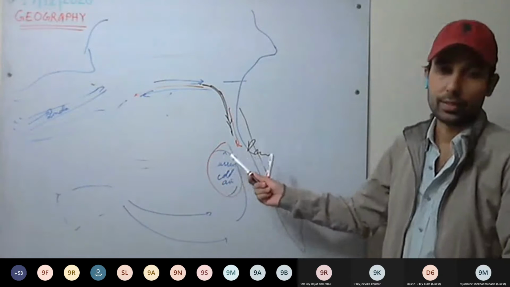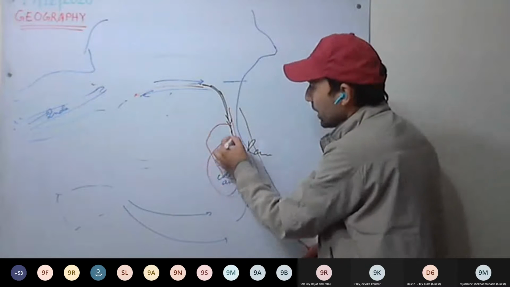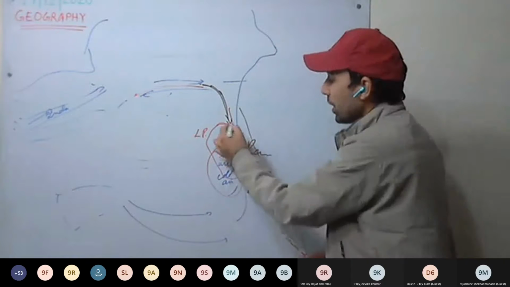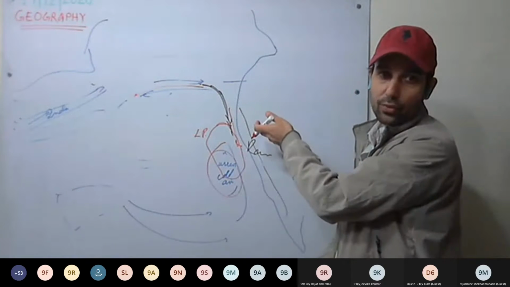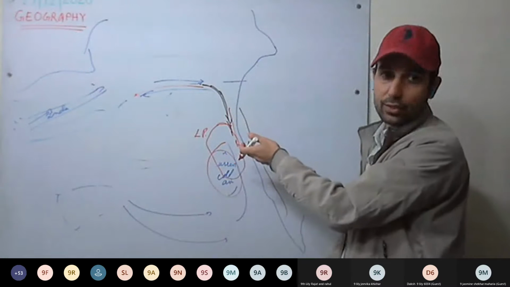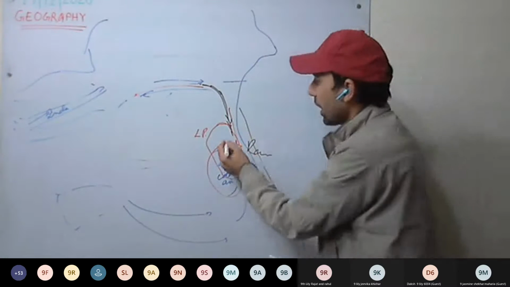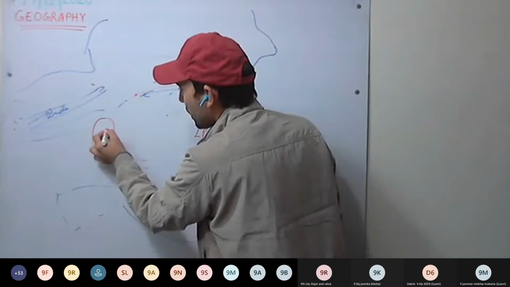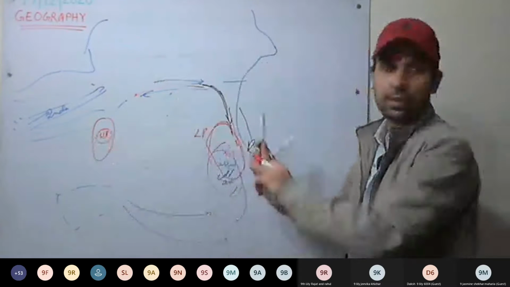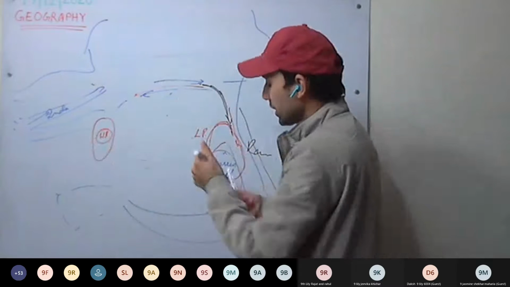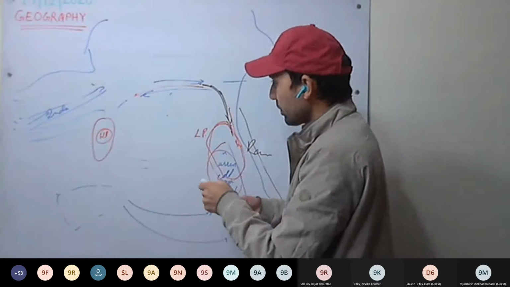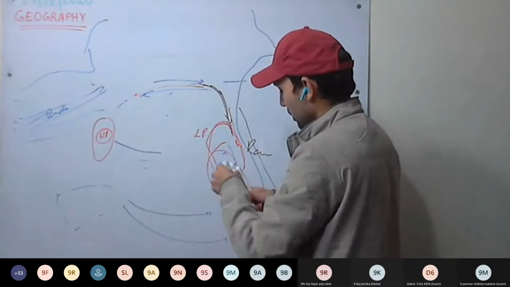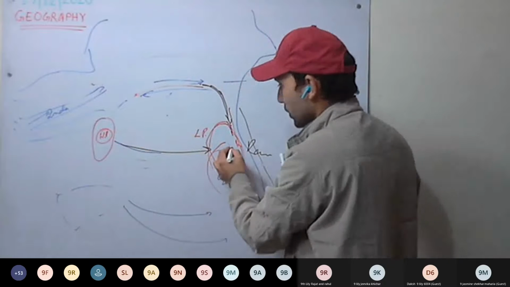Now, not that cold. So this region will have low pressure, because now not much strong cold current is flowing. Okay. Now here we have the low pressure, and here high pressure develops. Condition reverses. So high pressure develops. Now this time, what will happen? Winds will be flowing from high pressure towards low pressure.